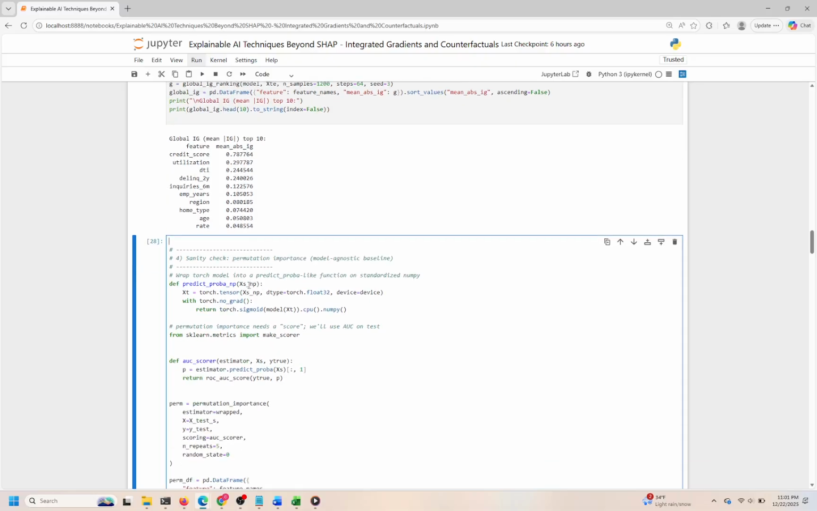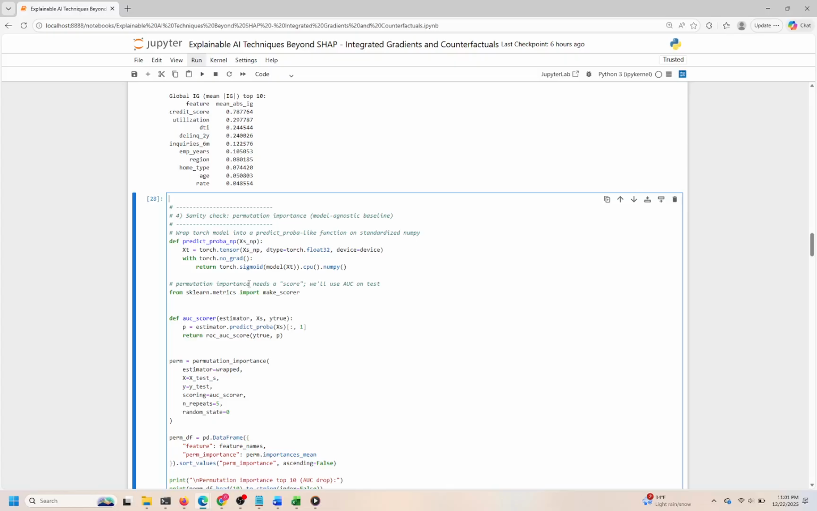They represent the most influential predictors according to the integrated gradients method. This global perspective complements local explanations by summarizing feature importance across many instances, which is crucial for validating model behavior and identifying key drivers in the data.